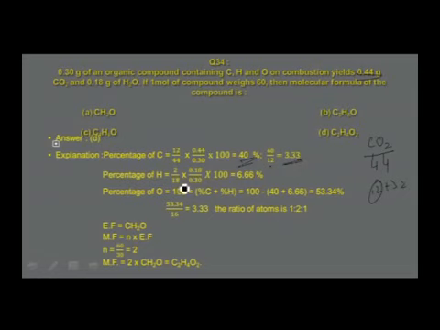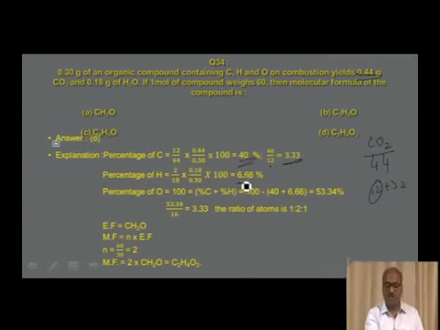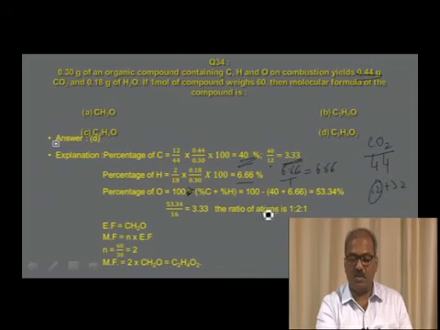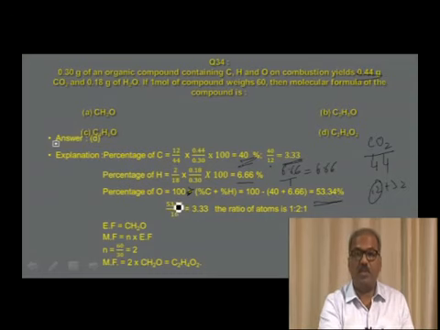Percentage of hydrogen, 2 by 18 into 0.18 into 100 by 0.3, that is equal to 6.66. That is the ratio of atoms. Ratio of atoms for hydrogen you can say 6.66 divided by 1, that is equal to 6.66. And percentage of oxygen is 100 minus percentage of carbon plus percentage of hydrogen, that is equal to 100 minus 40 plus 6.66, which is equal to 53.44. So ratio of atoms is 53.34 divided by 16, which is equal to 3.33.